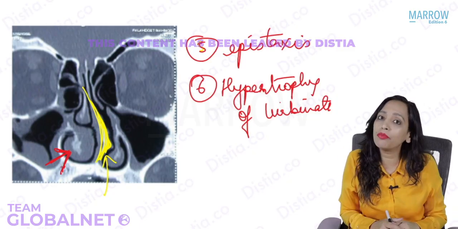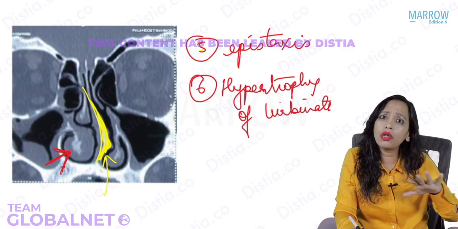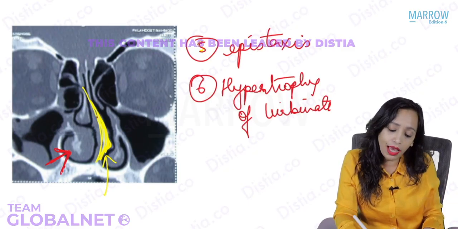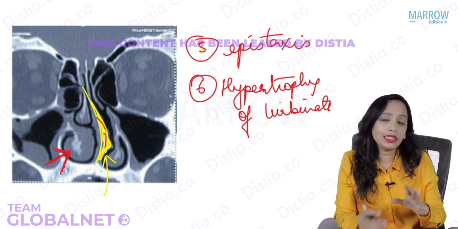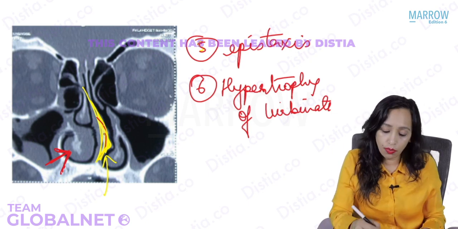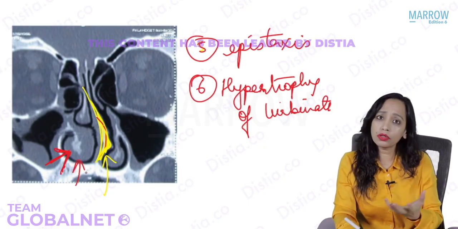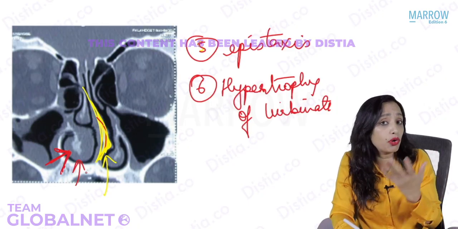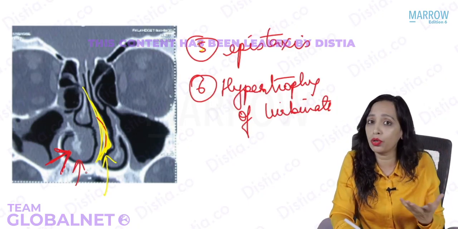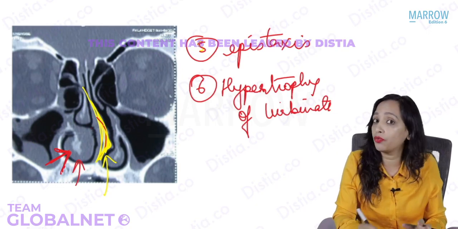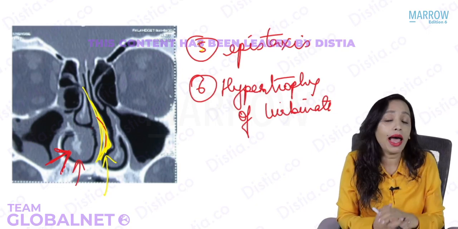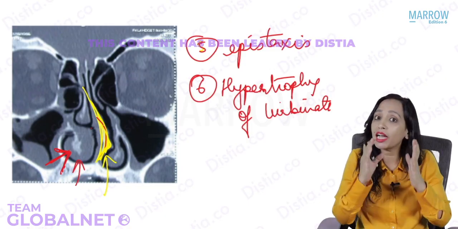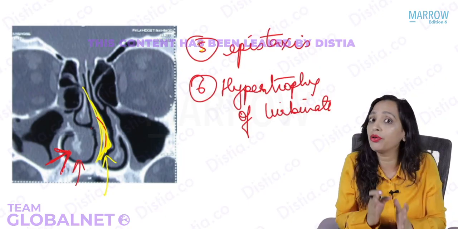Why does it occur on the more roomy side? And that happens chronically over years. It takes a long time after the DNS. When there is a DNS here, the other side becomes more roomy, so more air will enter there. Chronically, this patient is exposed to more dry, cold air entering the nose. Now, this nostril has to work a lot for temperature regulation and humidification. The inferior turbinate is the one that is exposed first, and it plays the maximum role in temperature regulation and humidification.